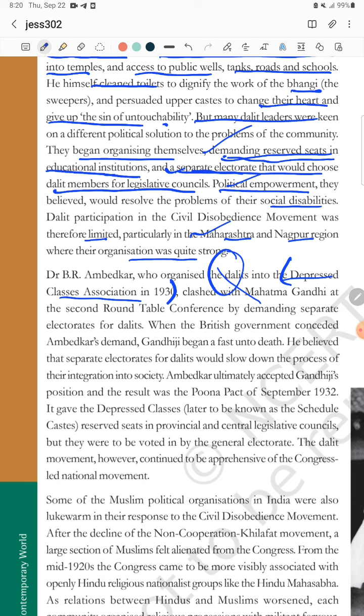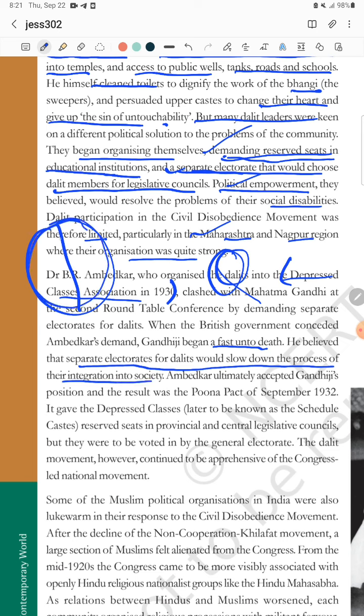But Gandhi knew that this was not the goodwill of the British government. They wanted to divide our unity. That's why Gandhi started the fast unto death, right? A fast unto death means: till death I will not eat anything if no one listens to my word. So he believed that a separate electorate for Dalits would slow down the process of integration in society. The society will not be united and integrated; it will be divided if you give a separate electorate to the Dalits. So when Gandhi went on the fast, Ambedkar ultimately accepted Gandhiji's position.